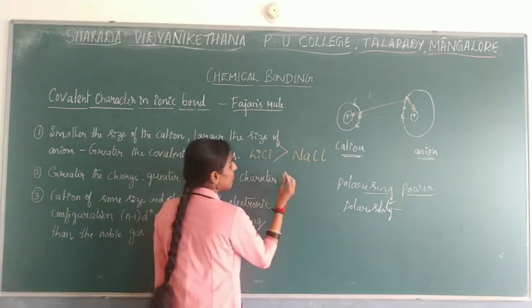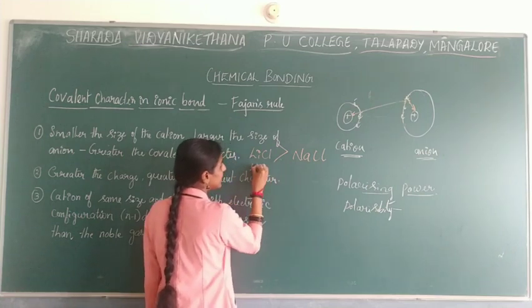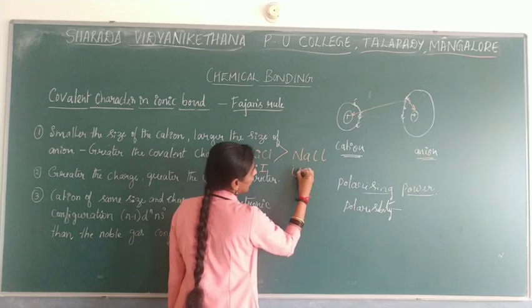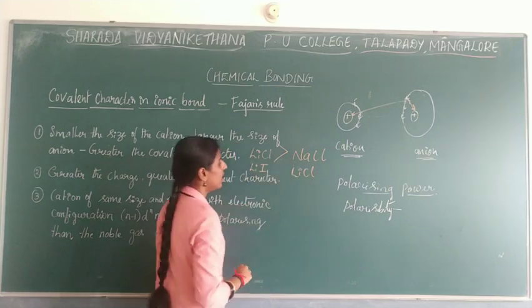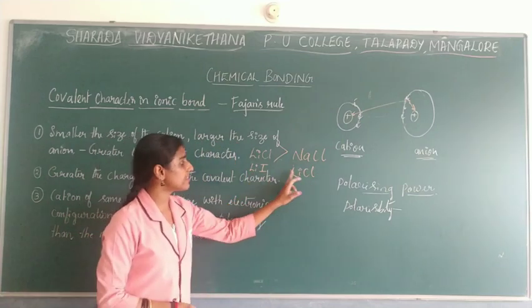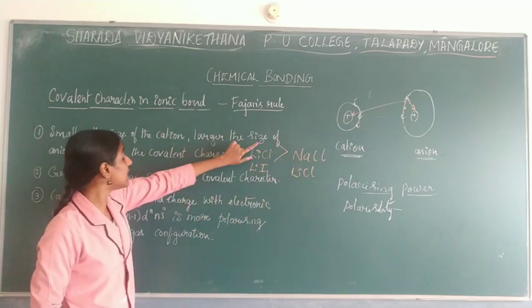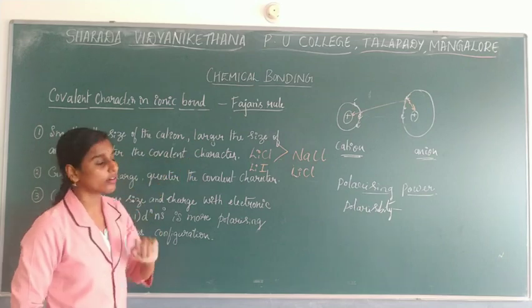Another example: lithium iodide and lithium chloride. Here the cation is the same, the anions are different. The larger the size of the anion, the more the covalent character.